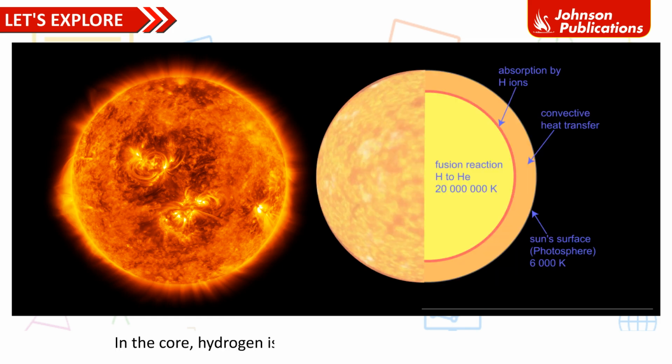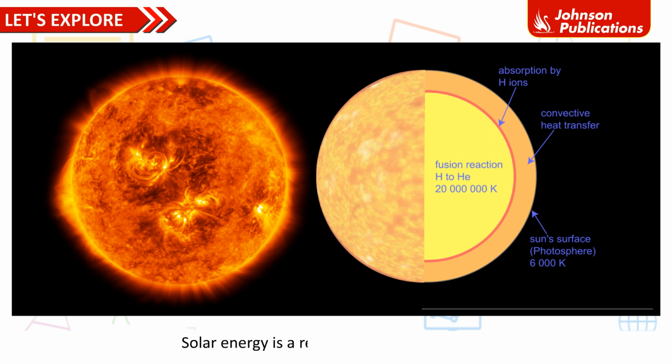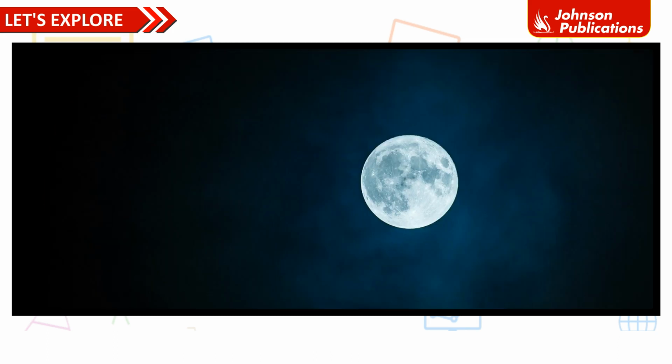In the core, hydrogen is continuously converted into helium, and during this a lot of light and heat energy are released. This is called solar energy. The temperature of the Sun's surface is around 6000 degrees Celsius. Solar energy is a renewable source of energy.